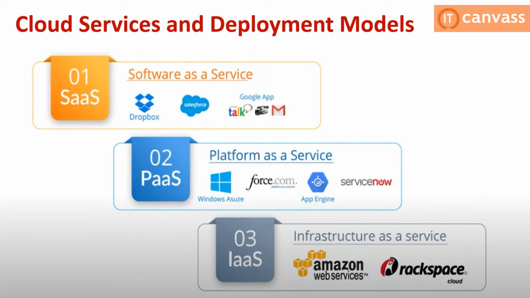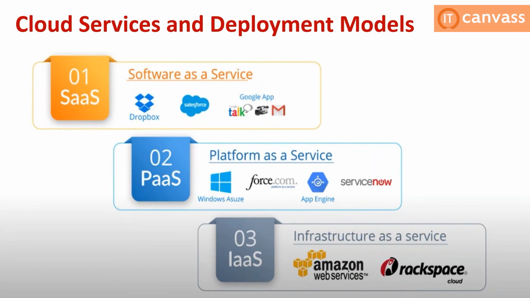Software is nothing but a particular tool. We are only accessing that particular tool, not the platform or the infrastructure. For example, with Gmail, we cannot see the backend code or how it was designed. We cannot see how the Microsoft related applications are designed or what architecture they use.